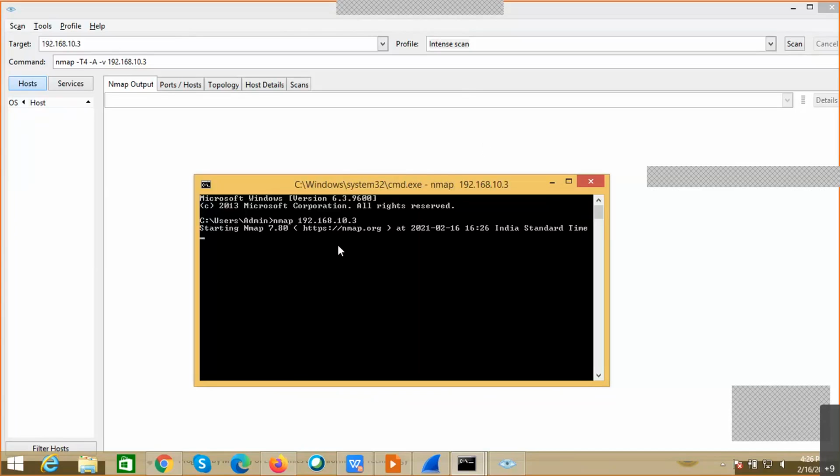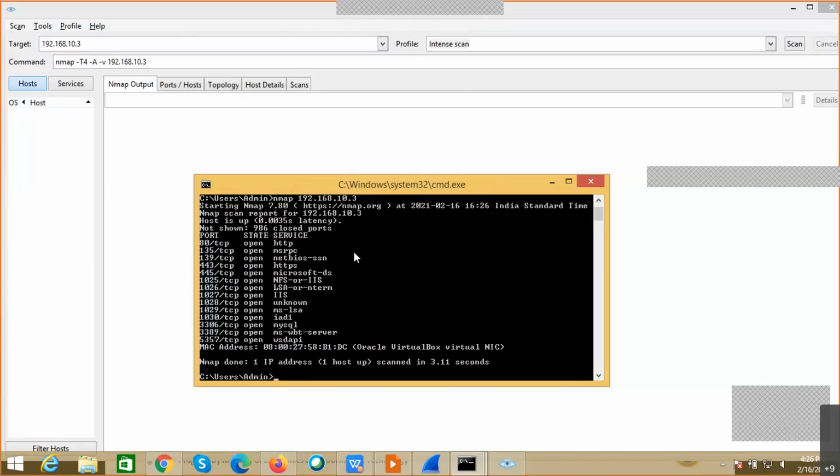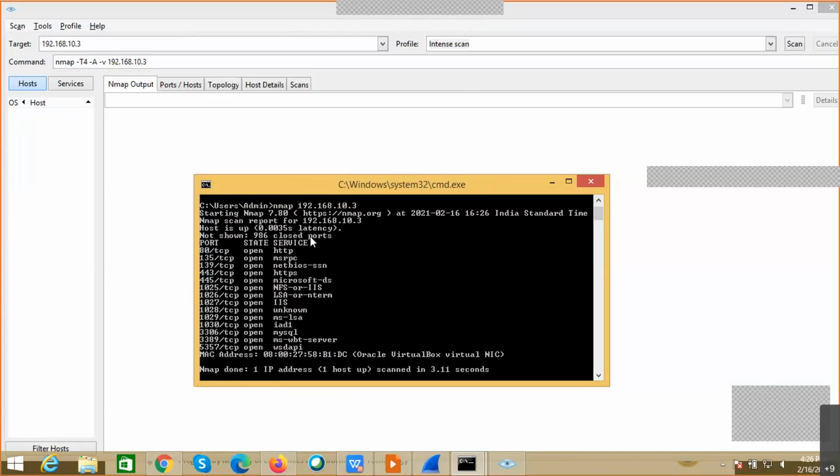Okay, so you can see that Nmap has started. Now once it has finished, I can see a lot of open ports on this particular tool. By seeing these open ports, one thing I will come to know is that this particular system is up, and along with this, all these ports are also available to run. Which ports are open on this destination machine? There is port 80, port 135, port 139, 443, 445, and 3389 for remote desktop, and 3306 for MySQL. So there are a lot of other ports also available on this particular system.